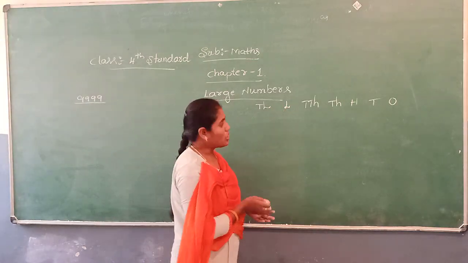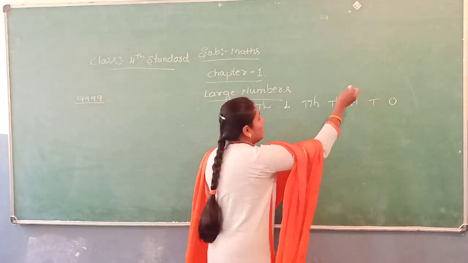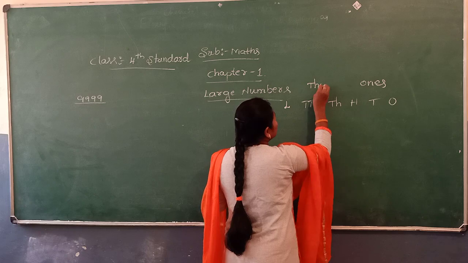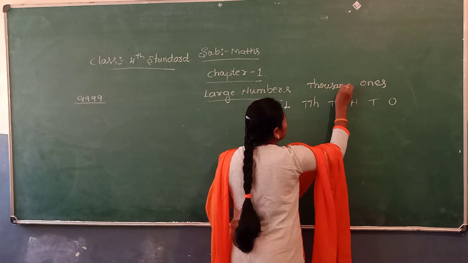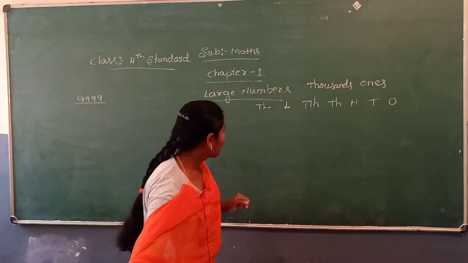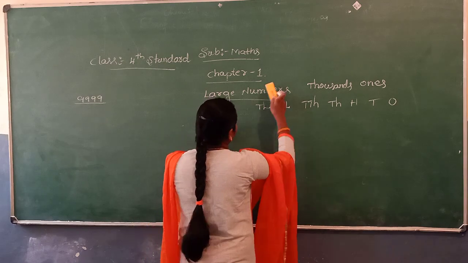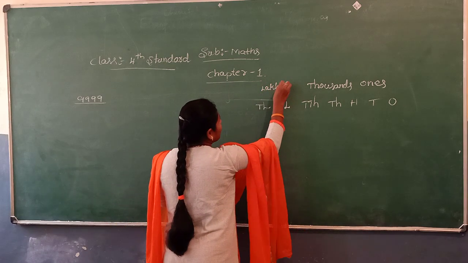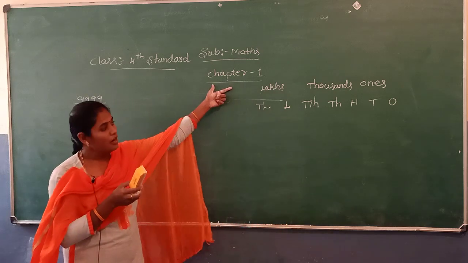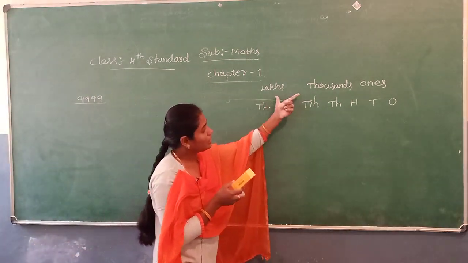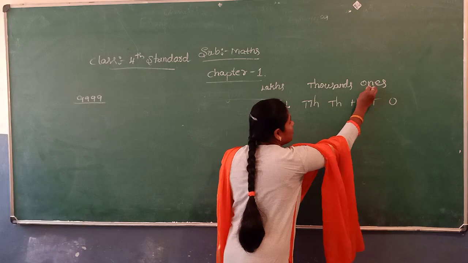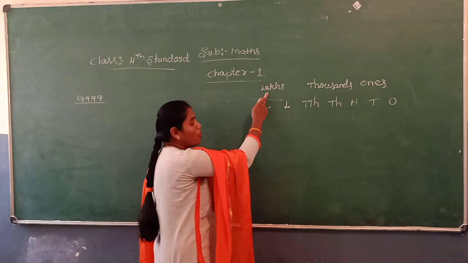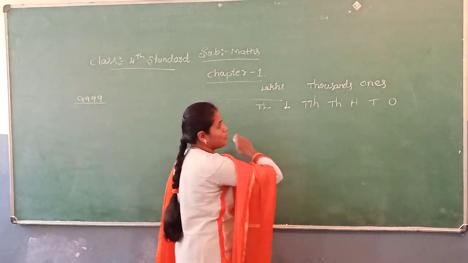The place value chart is divided into 3 periods, that is, ones period, thousands period, and lakhs period. Also a crores period is there, but in 4th standard we study only 3 periods. The first period is ones period, second period is thousands period, third period is lakhs period.